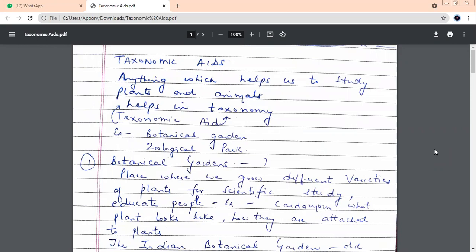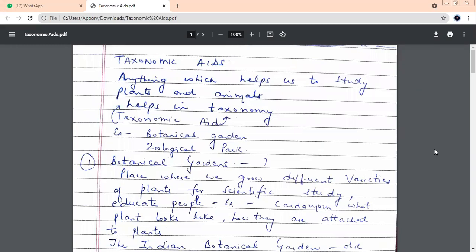For example, cardamom. What is cardamom? Anybody can tell me in Hindi what is cardamom? Elaichi. Very good.